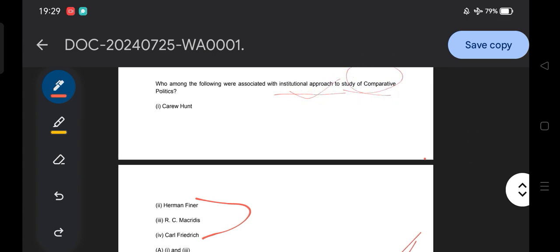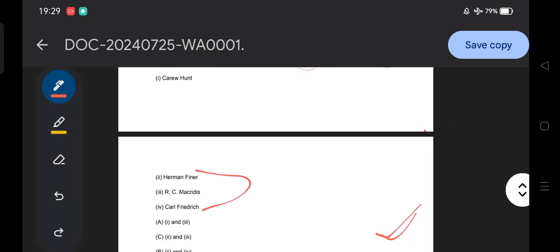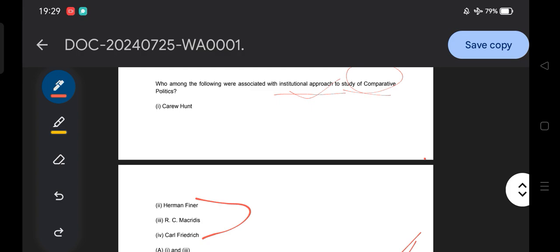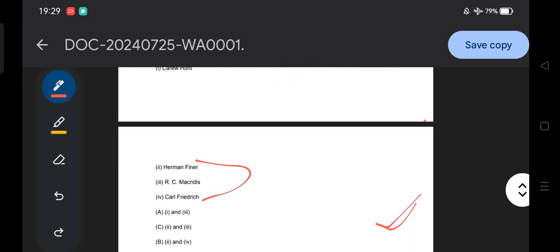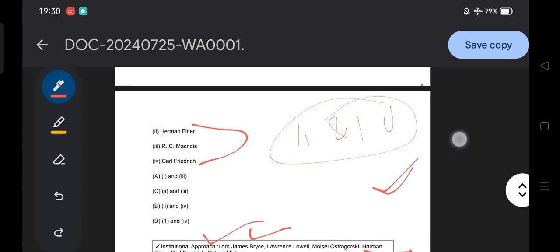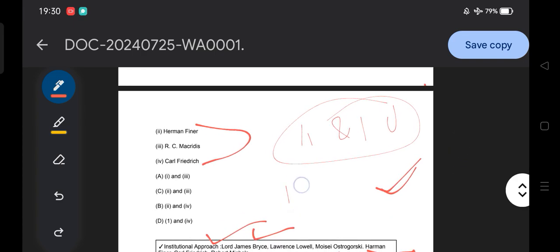Herman Finer, Carew Hunt, R.C. Macridis, Carl Friedrich. The answer is the second and the fourth, Herman Finer and Carl Friedrich, so option B. It's a very easy question.